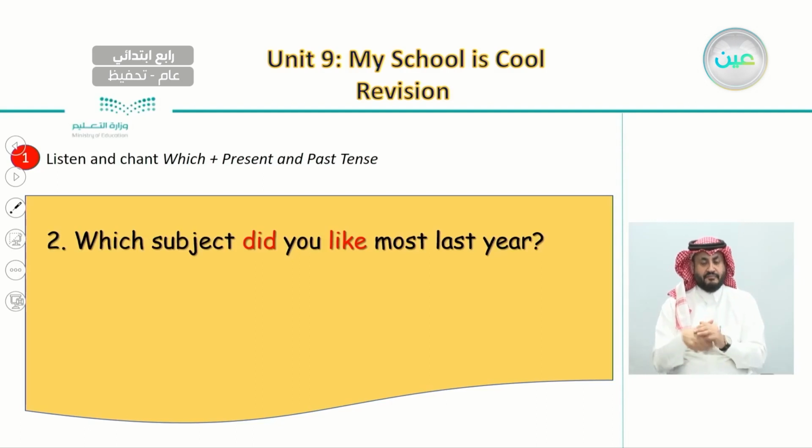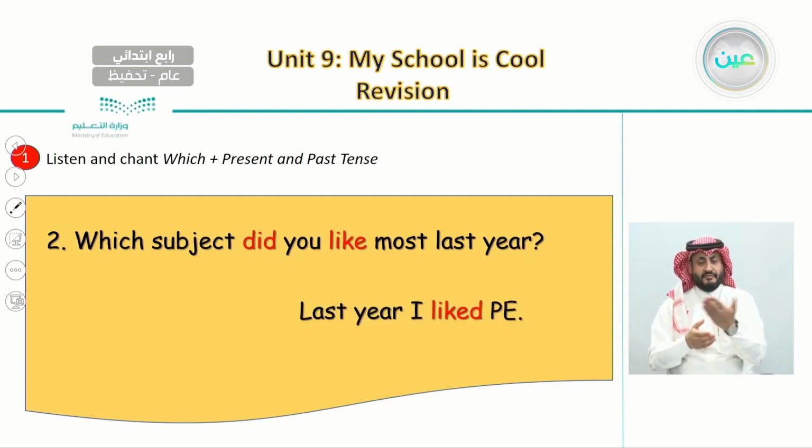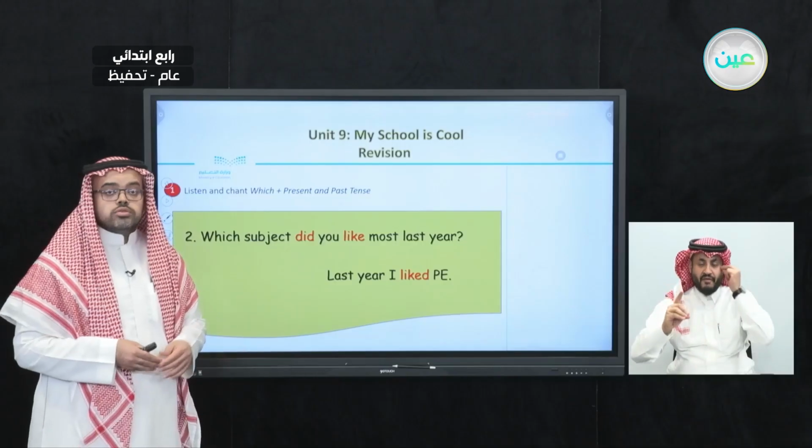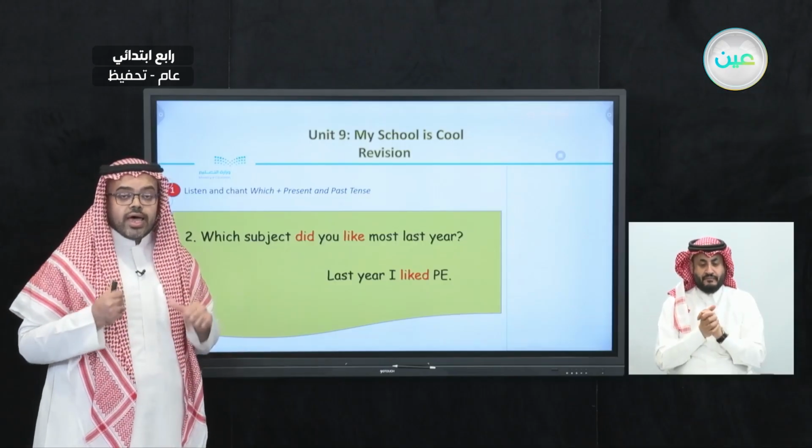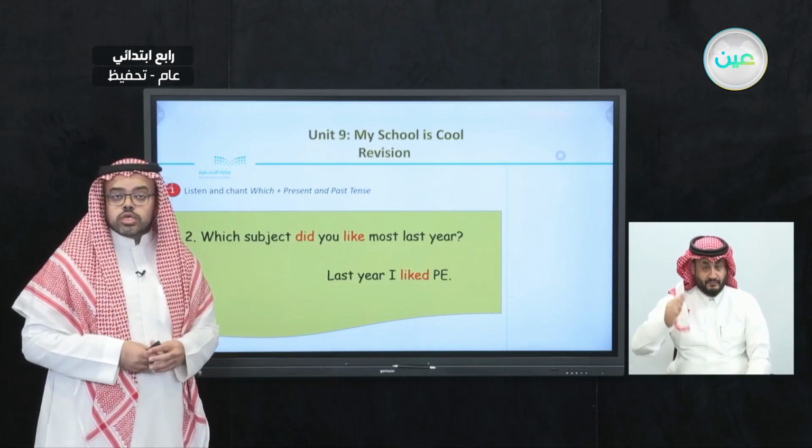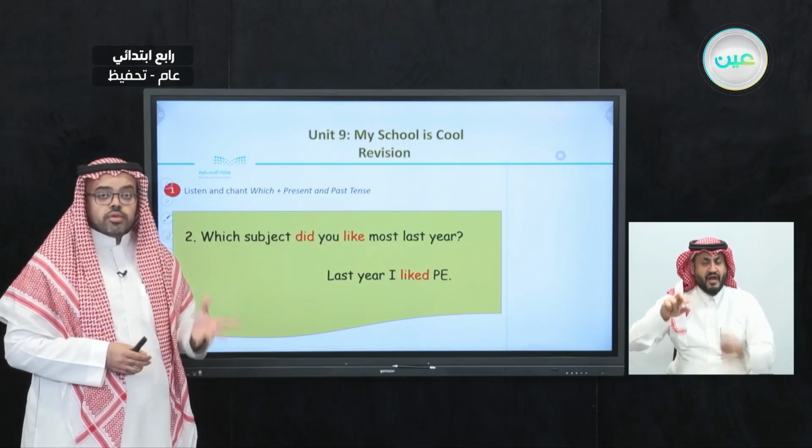The second question is in the past tense. The second question says, which subject did you like most last year? The answer is, last year I liked PE. So here, when you talk about your favorite subject last year, then you need to use the verbs in the past.